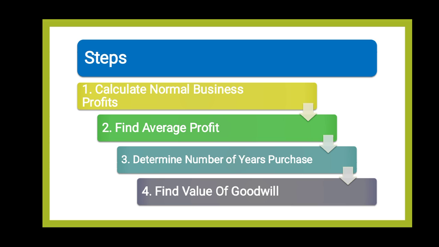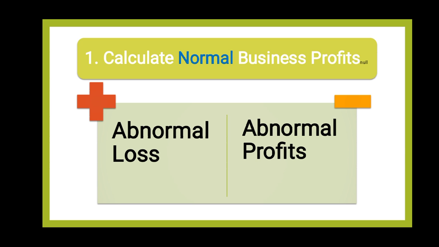And what are the steps for the calculation of the simple average profit method? First step is calculate normal business profits. We have to calculate normal business profits first of all. Then second, find the average profit. Third step is determine number of years purchase, which will be given in the question to you. And the fourth, find out the value of goodwill in the last step. So first step we will discuss here, calculate normal business profits. How to calculate normal business profits?